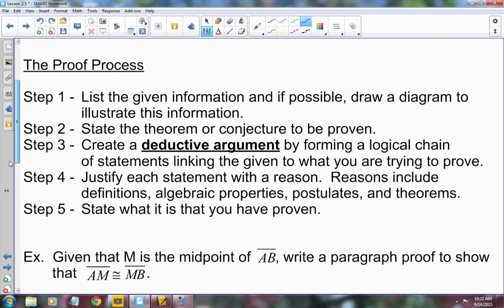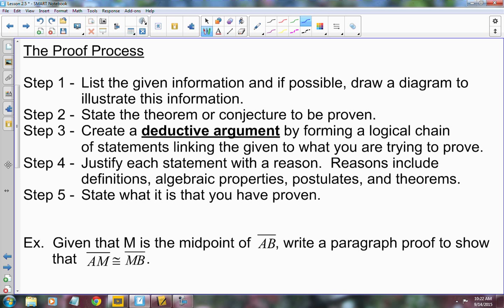But in the proof process, you are given information. You list it. What are you given? What is gospel that you know to be true? Okay? Draw a diagram. Illustrate the information. A lot of times they'll give you a picture. You can get information from the picture. Okay? They also give you what you want to prove. And so your job is to start with what you're given and make a series of logical statements backing them up with reasons until you come up with what you're trying to prove. Now, when you create that logical chain of events, it's kind of like telling a story. You have to justify everything with a reason.